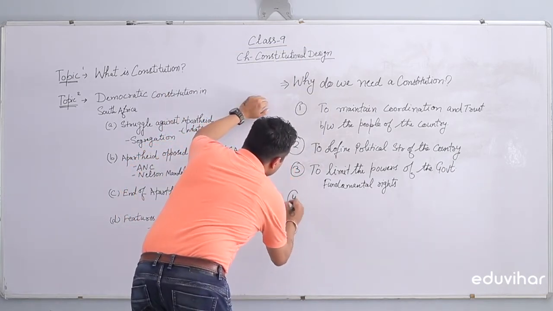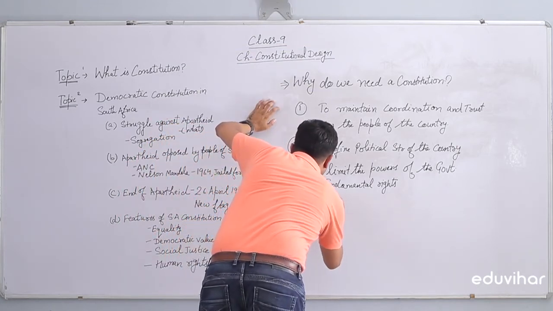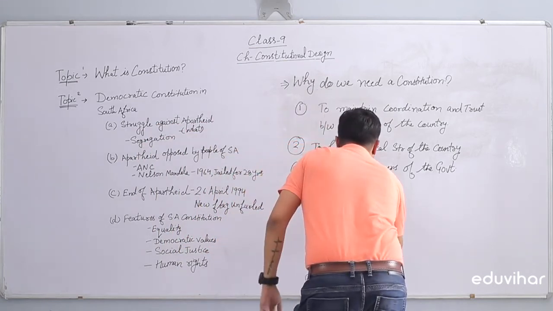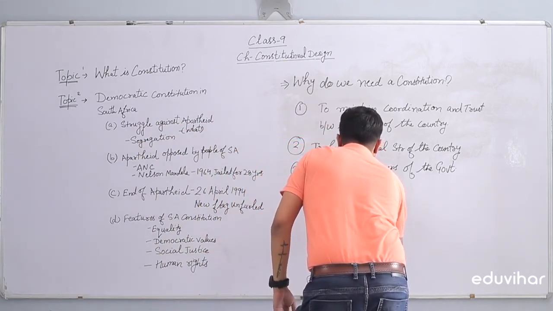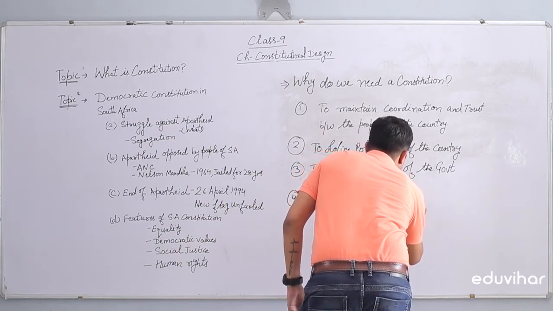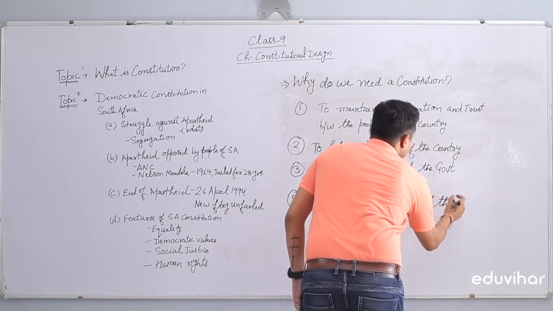The next function we have is the requirement of the Constitution to fulfill the aspirations of the society.